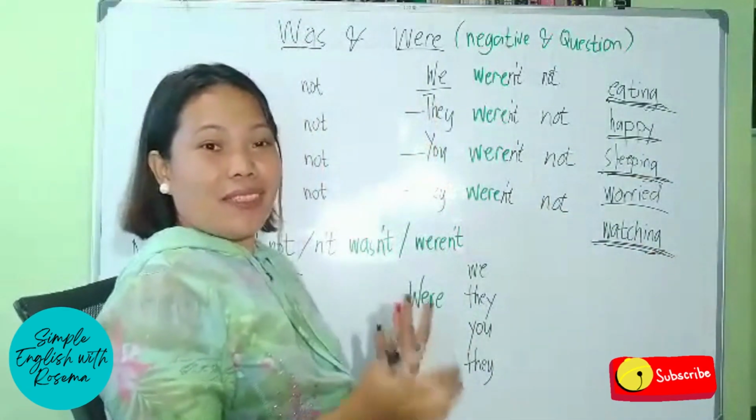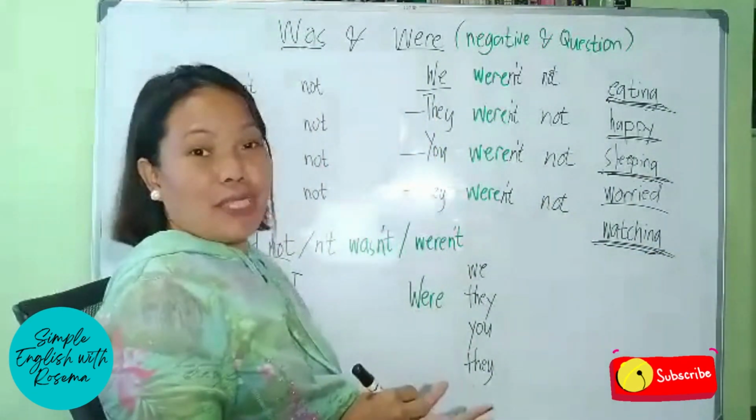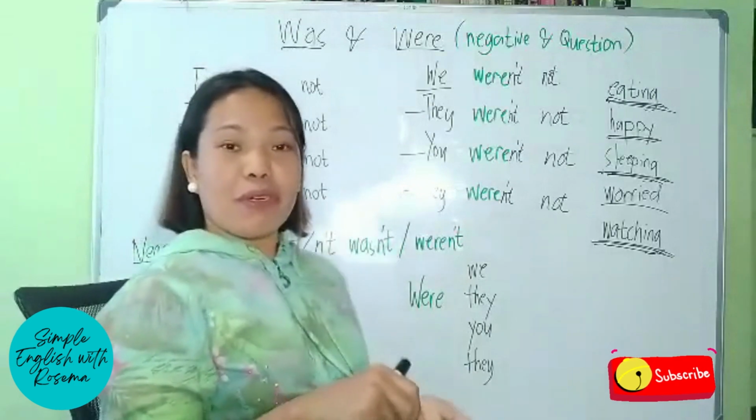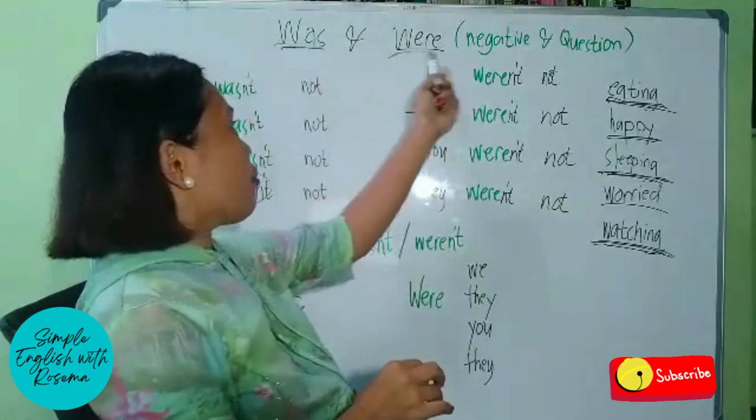So that's how you do a negative sentence for our past tense be verbs was and were.